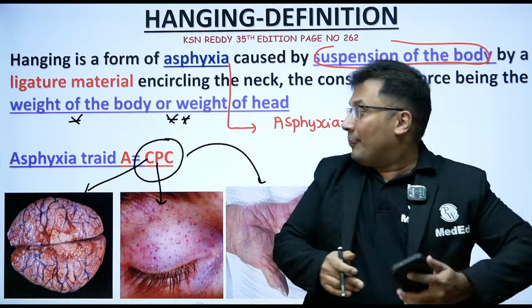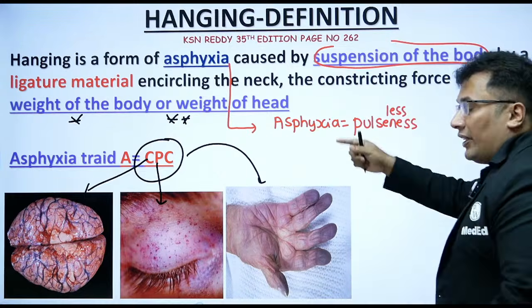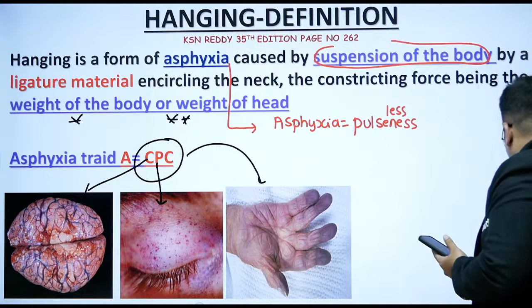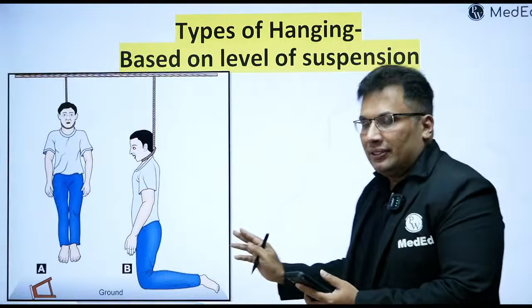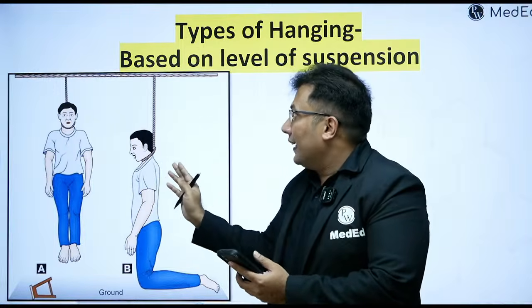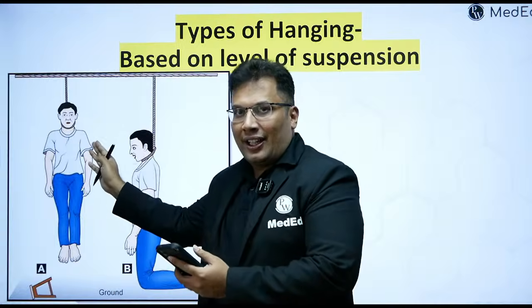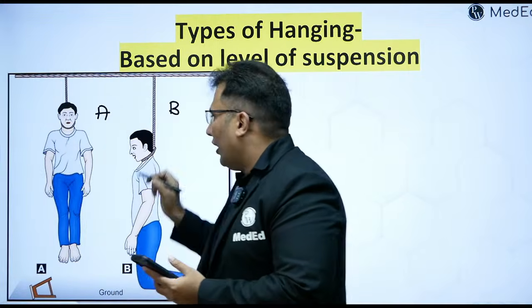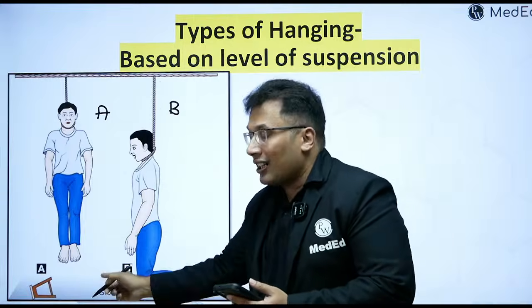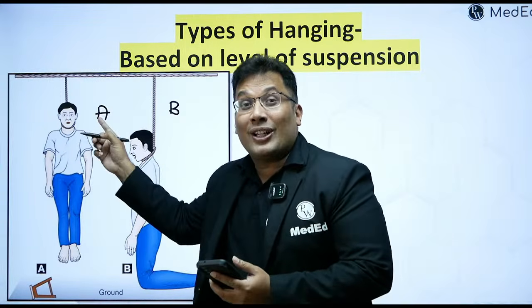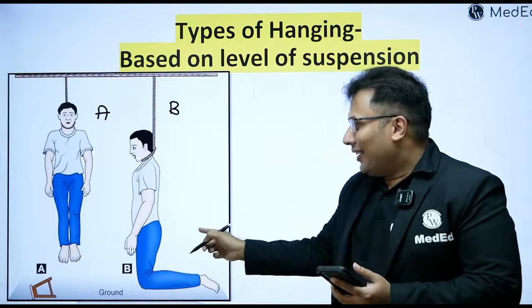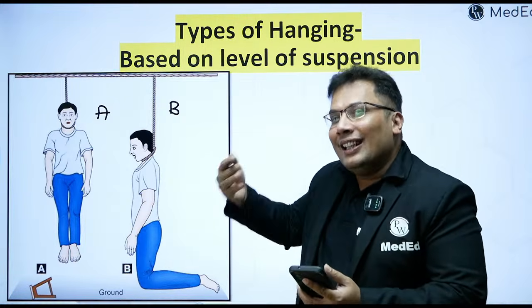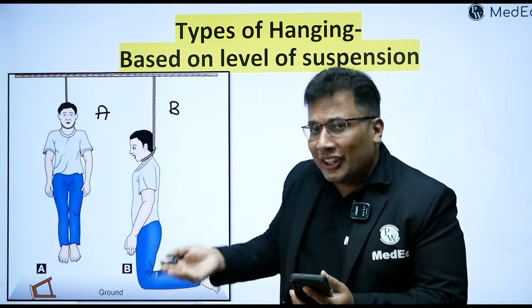Next, this is what you need to write. You will get 2 marks if you write this. Then types of hanging. Here there is an image. Based on the suspension, there are 2 types of hanging, A and B. Can anyone identify? In picture A, the total body is suspended. The weight of the body acts as a constricting force. In picture B, part of the body is touching the ground. It can be sitting, standing, kneeling or supine position, but a body part is touching the ground.